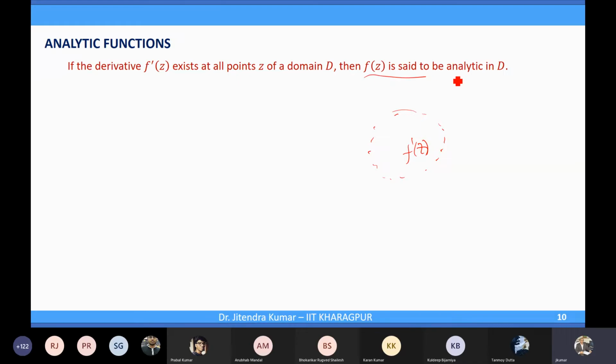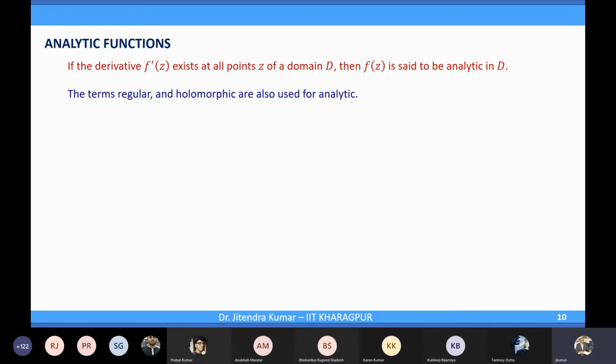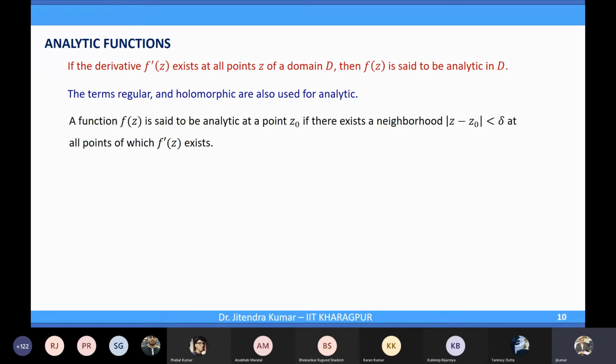Then f(z) is said to be analytic in D. There is no difference basically whether you call it analytic or differentiable. Where does the difference come? For analytic, the terms regular and holomorphic are also used.